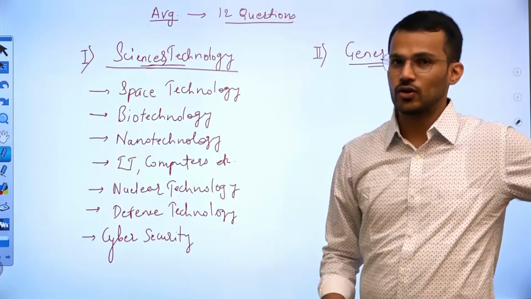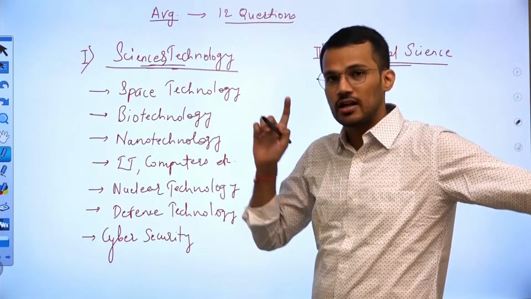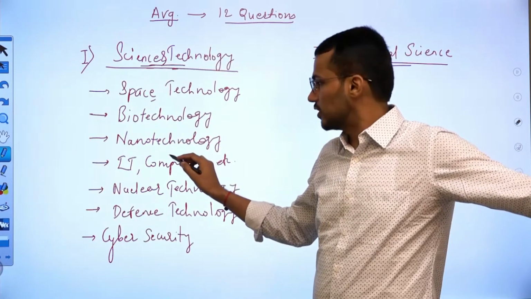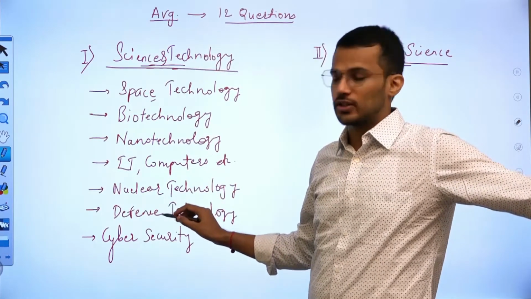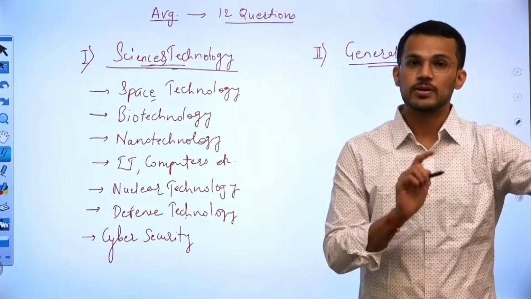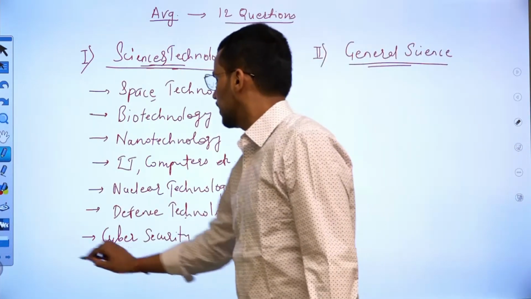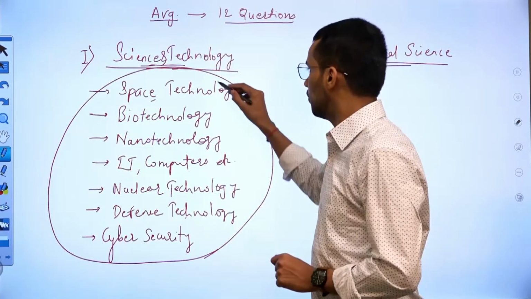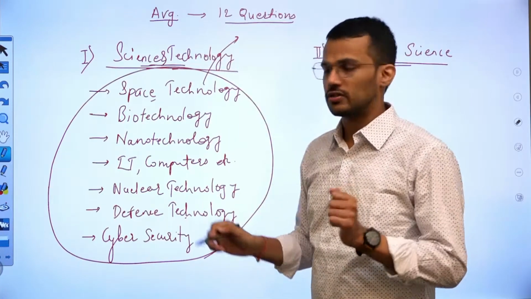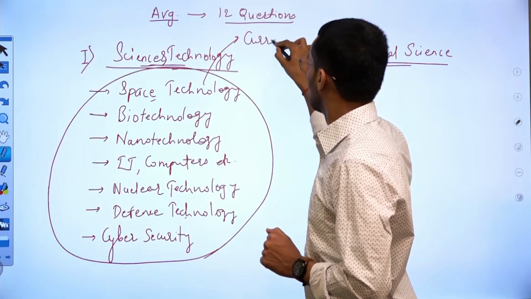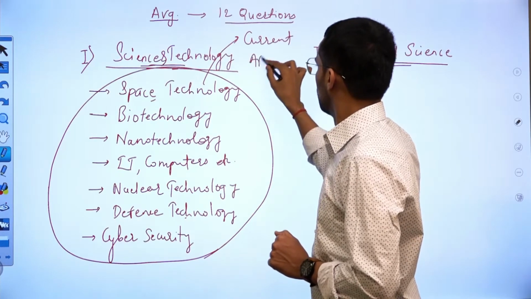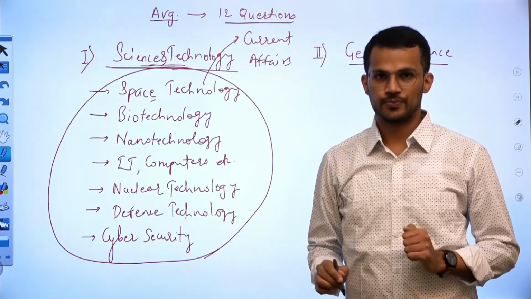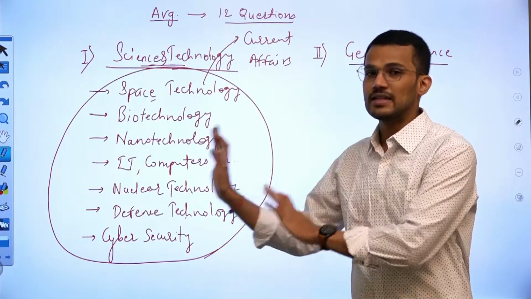So under Science and Technology, questions are asked from space technology, biotechnology, nanotechnology, IT and computers, nuclear technology, defense technology, and cyber security. And if you analyze previous year questions, you will find that mostly these questions are from current affairs, right? So that is about Science and Technology.